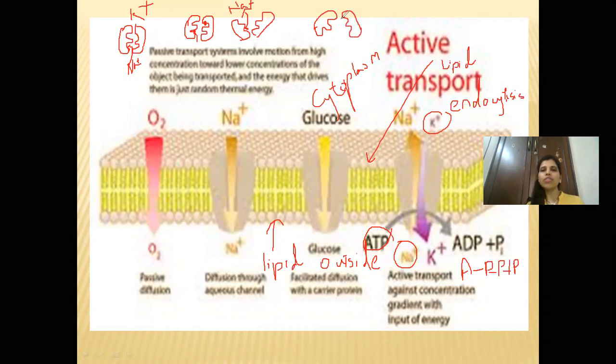Okay, and potassium, which was attached over here, will be pushed outside. Now, as it is pushed outside the cell, it will be known as exocytosis. So potassium from here, when it is coming outside the cell, this particular movement will be known as exo, because it is coming out. So exocytosis.